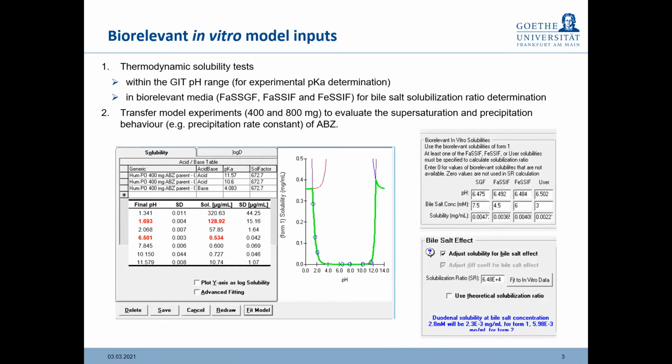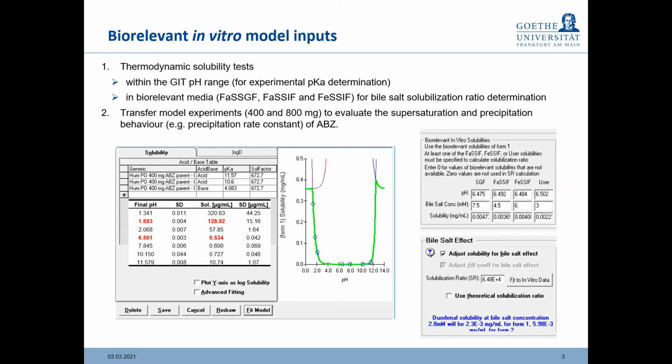Thank you very much. Therefore, to go into the key inputs of our PBPK models, we first have the determination of albendazole's solubility, which we did by determining the thermodynamic solubility of albendazole in biorelevant media.